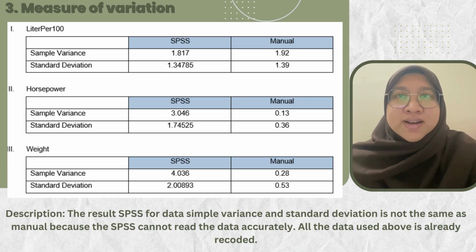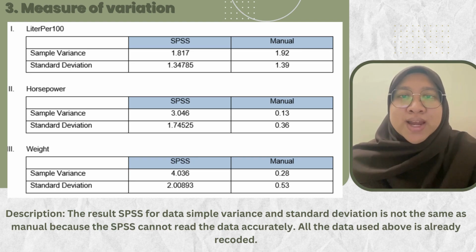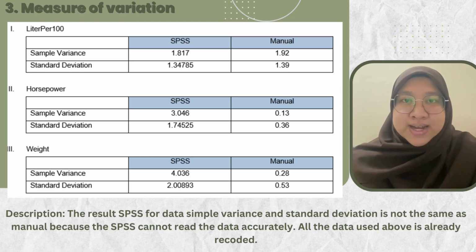For liter per 100, sample variance for SPSS, we got 1.817. For manual, we got 1.92. For standard deviation, SPSS, we got 1.34785, and for manual, we got 1.39.